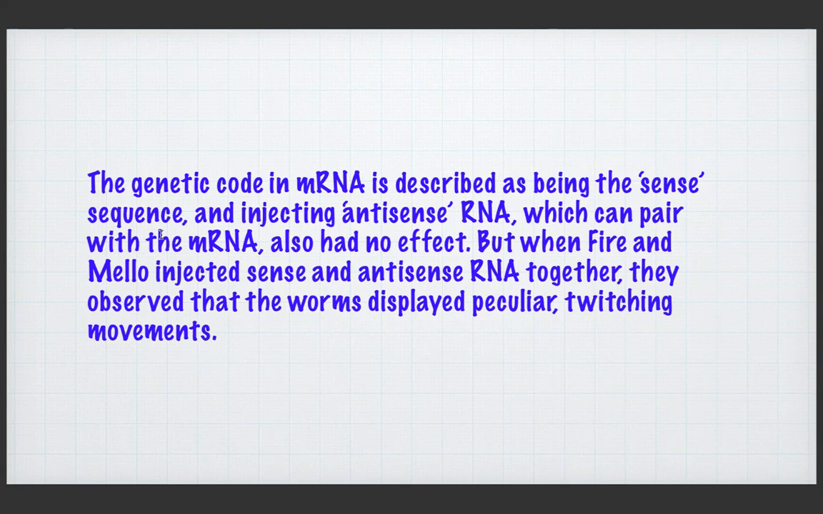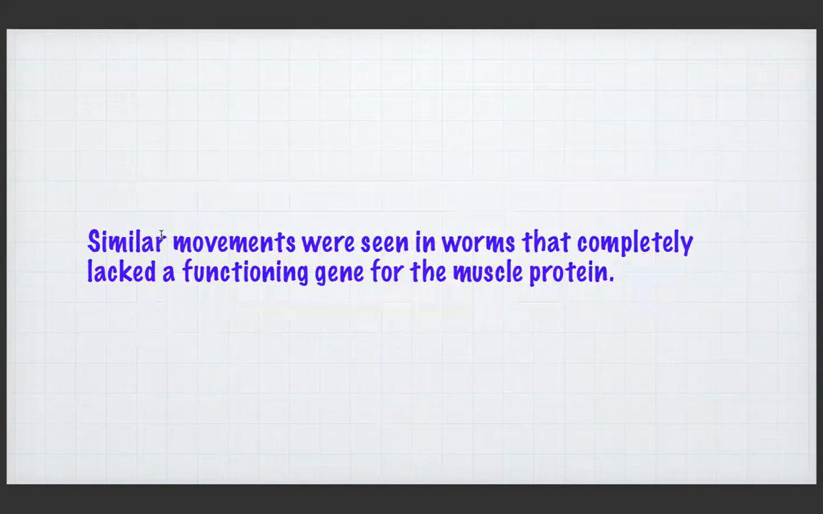So RNA interference technology cannot be controlled by one single-stranded RNA. dsRNA is absolutely mandatory. Similar movements were seen in worms that completely lacked a functioning gene for the muscle protein.